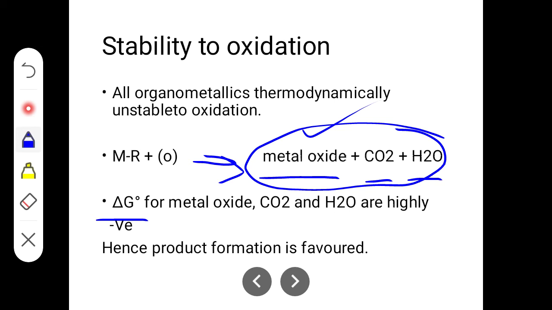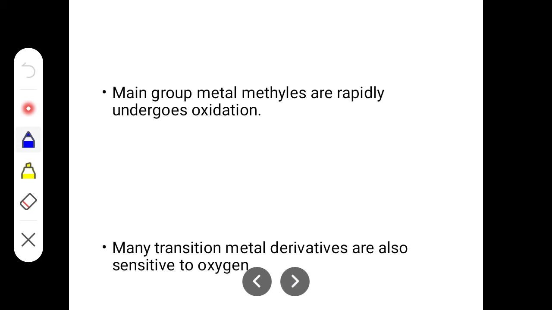Since delta G naught is highly negative, the product formation is favored. Once you have the oxidation of an organometallic compound, it readily forms the metal oxide, because of the highly negative delta G naught. That is the reason why they are highly unstable towards oxidation. Here, the main group metal methyls rapidly undergo oxidation.